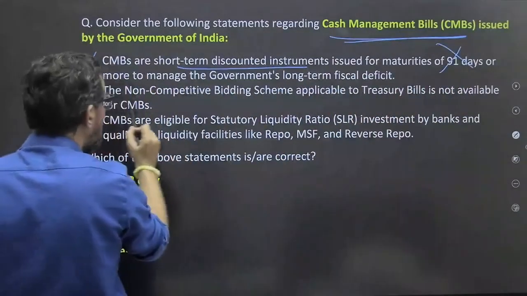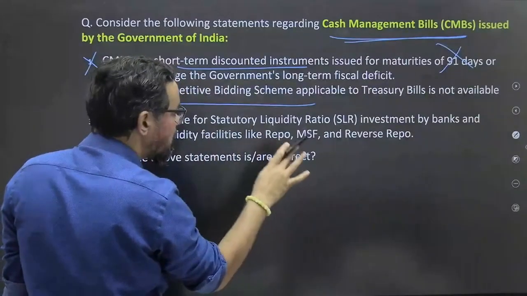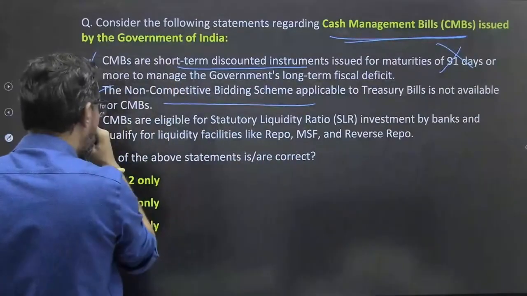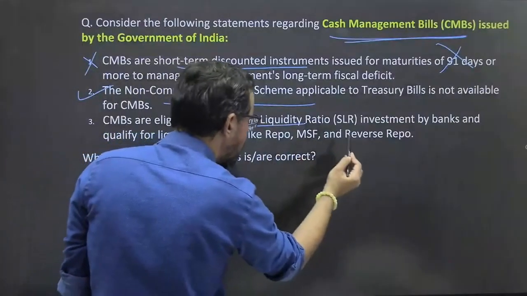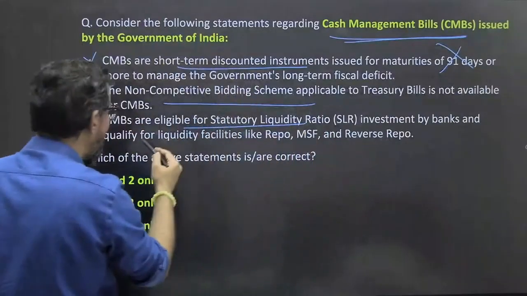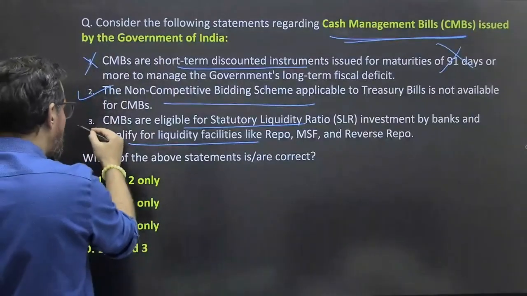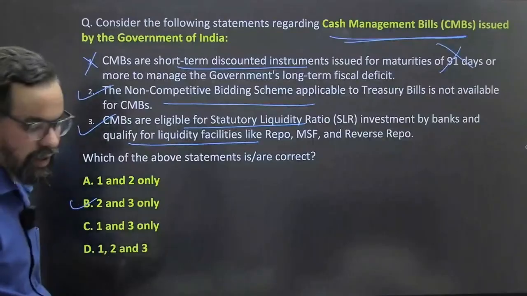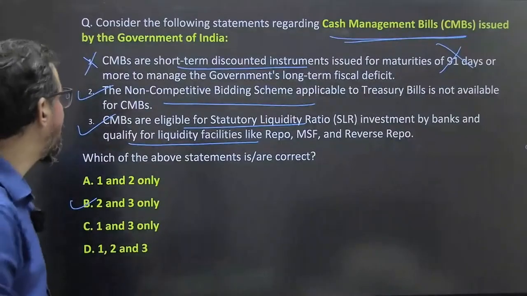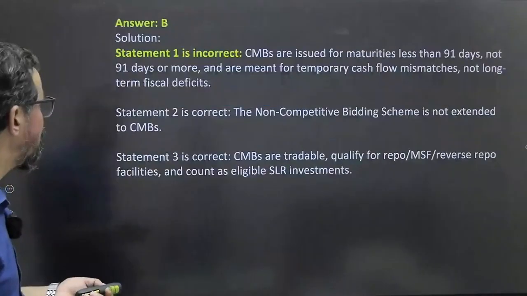The non-competitive bidding scheme applicable to treasury bills is not available. The CMBs are eligible for statutory liquidity ratio investment by banks and qualify for liquidity facilities like Repo. This is true. So 1, 2 and 3, option B is 100% correct, guys. So option B will be the right answer for this particular question.